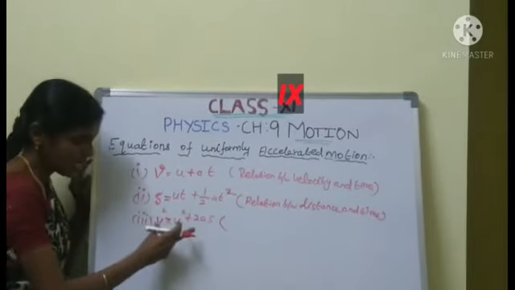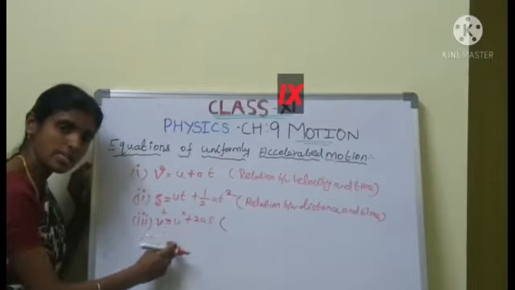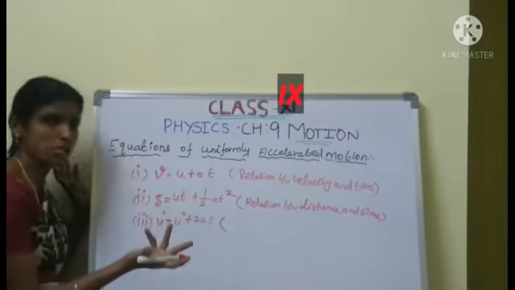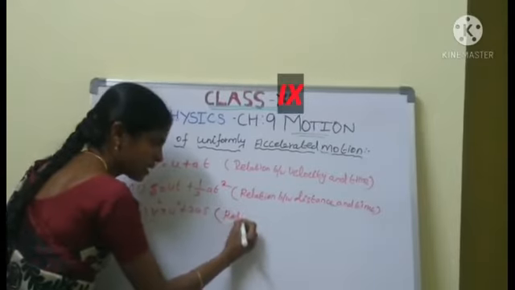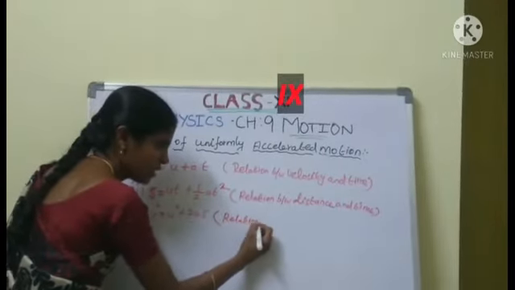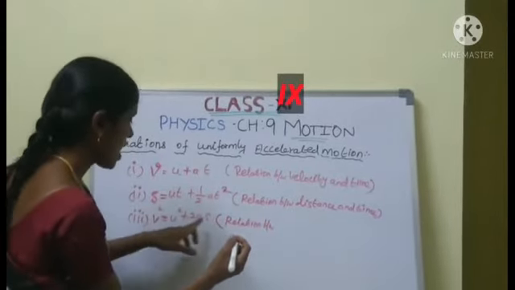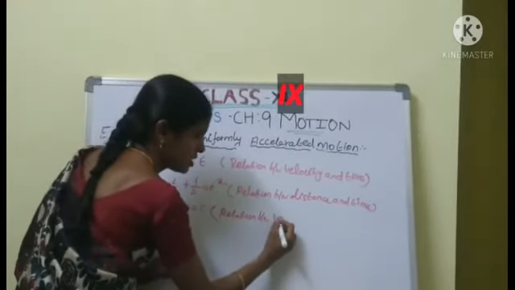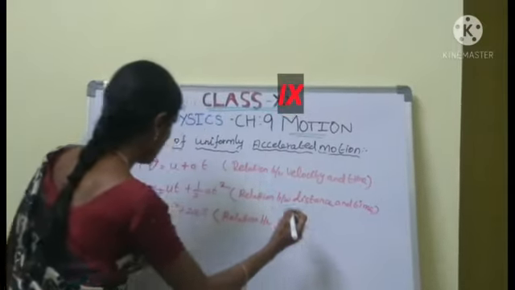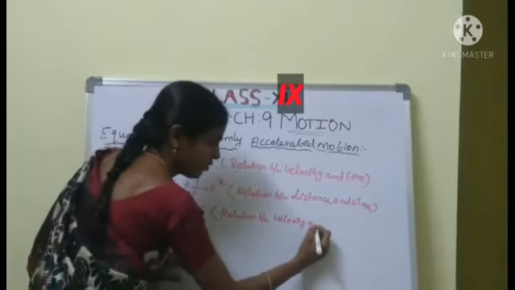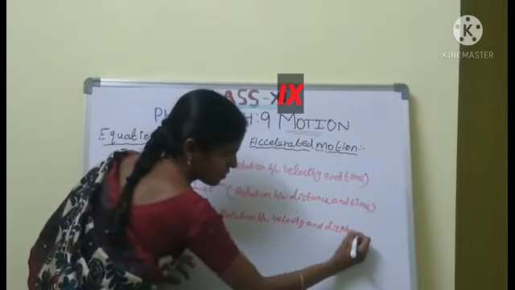See here, in this equation, what is not present? Only velocity and distance are present. So we can easily write that the third equation is the relation between velocity and displacement.